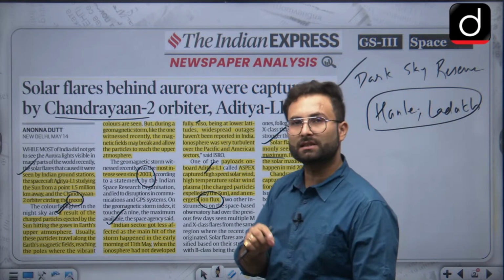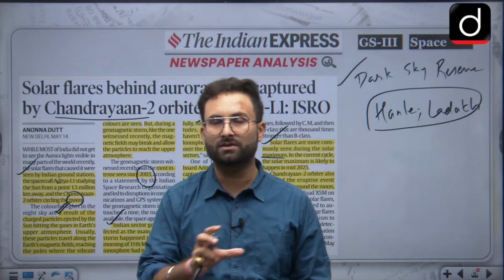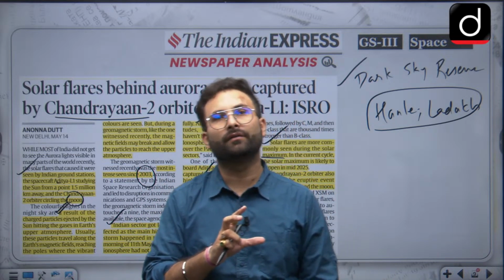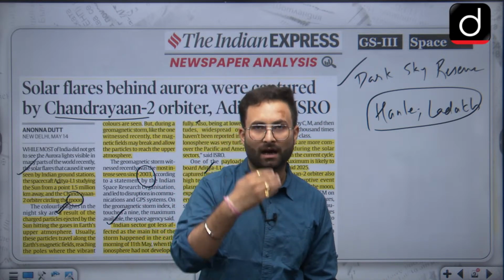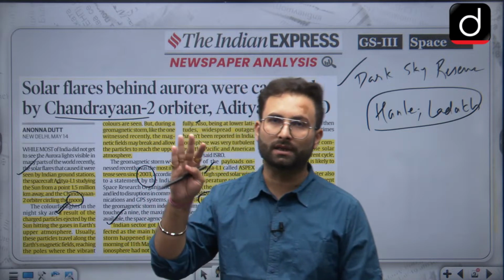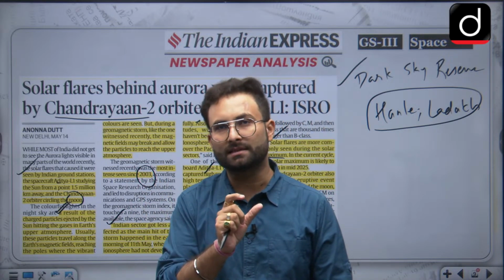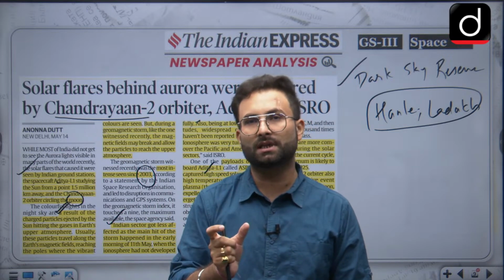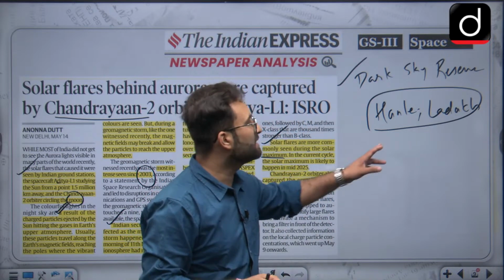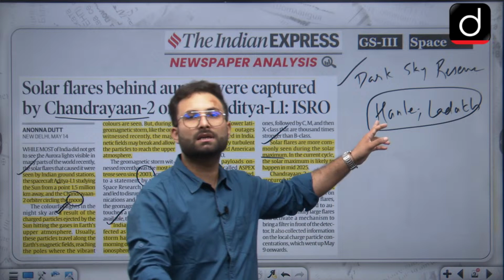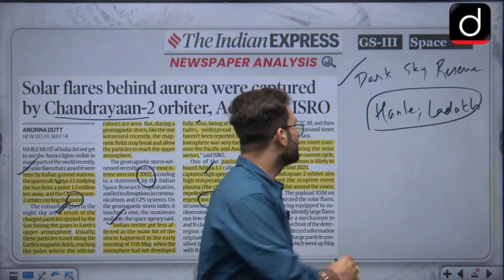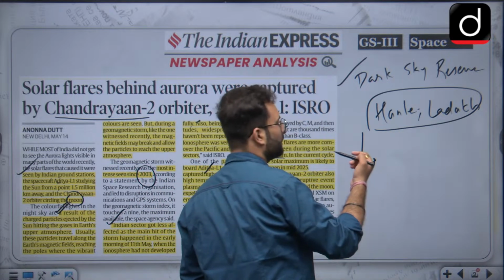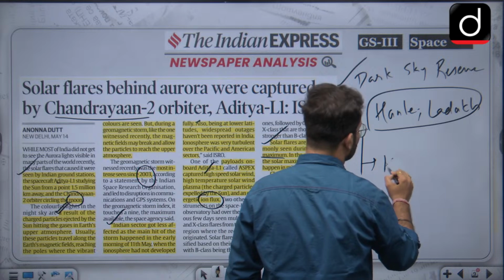Dark sky reserves are areas wherein artificial light interference is very poor, or nil, so that light pollution is minimum. That is why the sky is very clear and we can see these phenomena in Hanle, Ladakh. Other than that, there is another solar observatory, that is Kodaikanal.